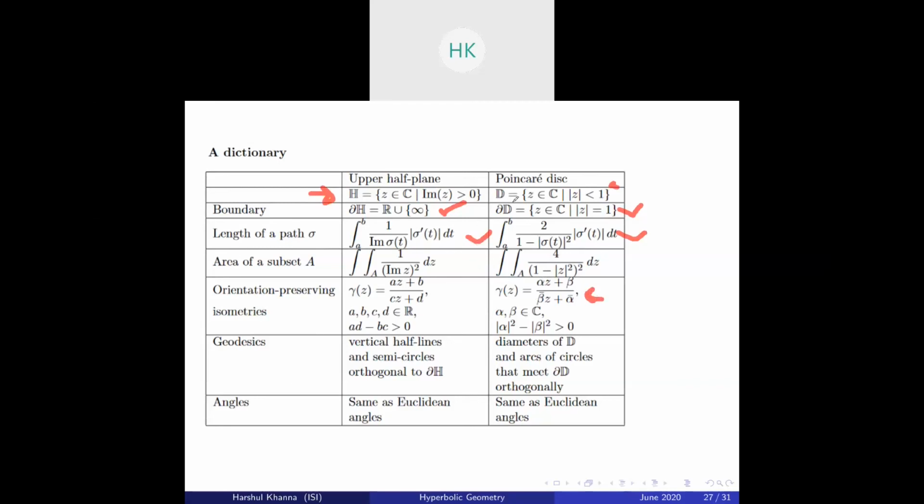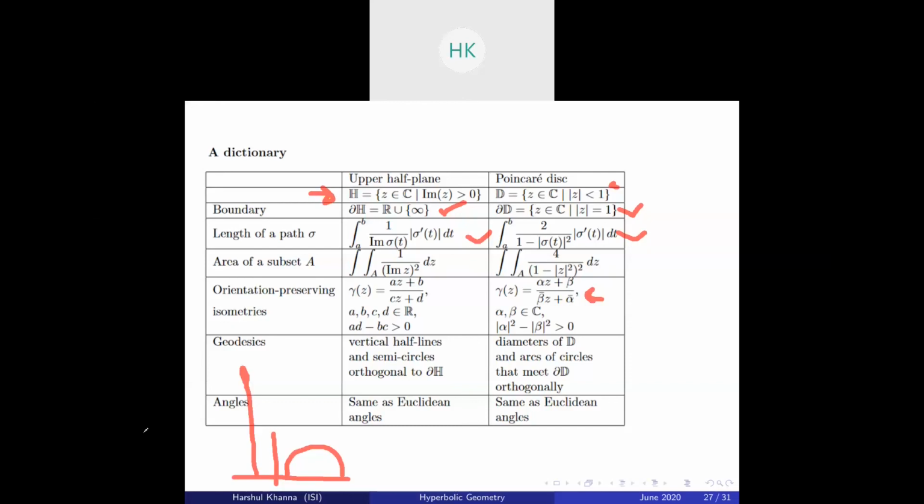Note the structure of geodesics in the upper half plane model. They were essentially semicircles that connected two points on the real axis, or vertical lines that connected a point of the boundary to the point at infinity. Now the point at infinity of the boundary of the open disk does not make sense.